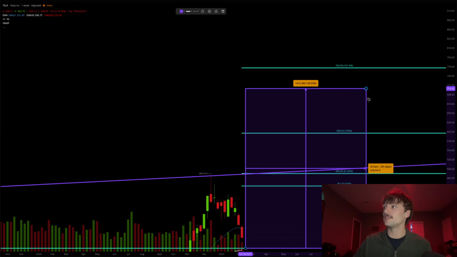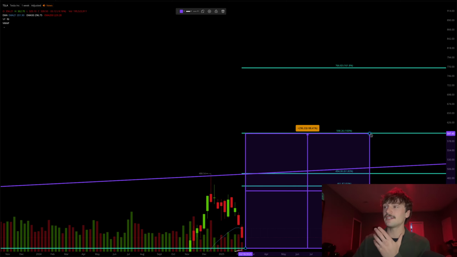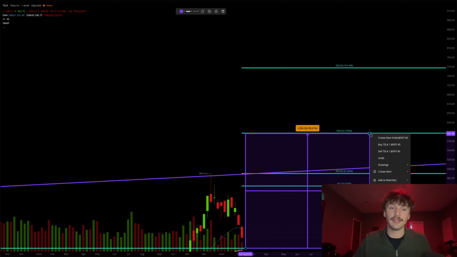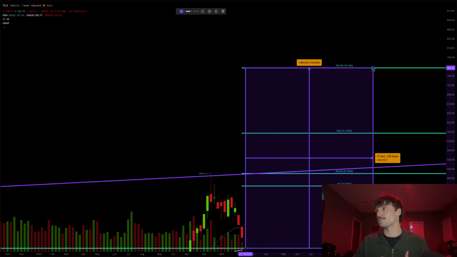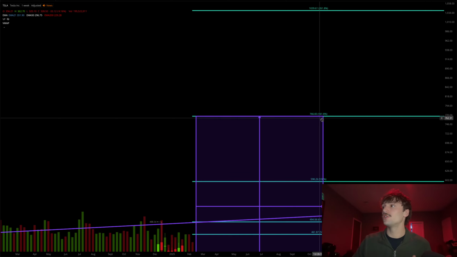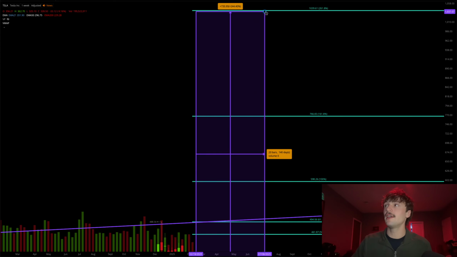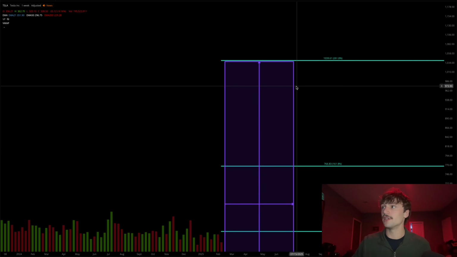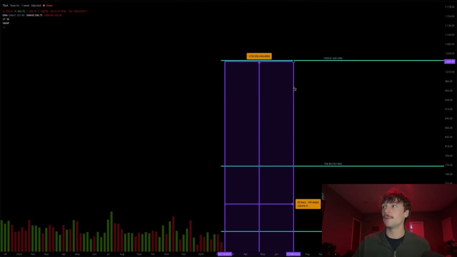Even if we were to draw this down to the 598 level, that's up 100%, and that's only at the 100% extension. So 154% return would be really nice, but targeting some bullish case would be that $1,000 price target, up 244% from where we are today, up $735 from that price target at that 618 retracement.